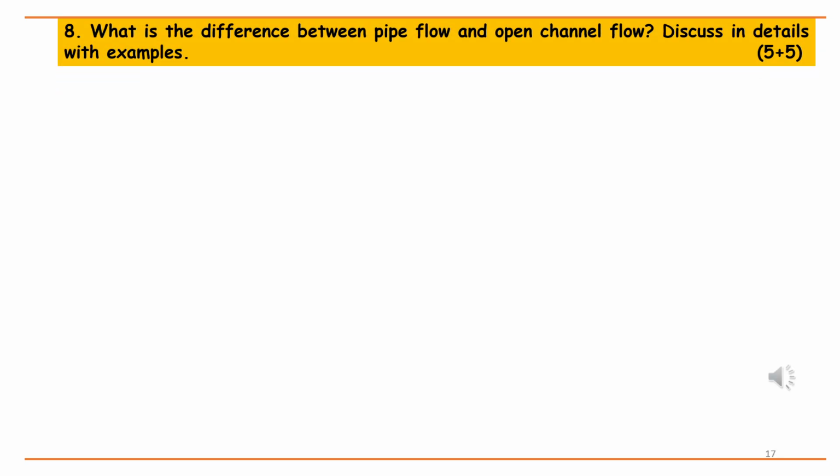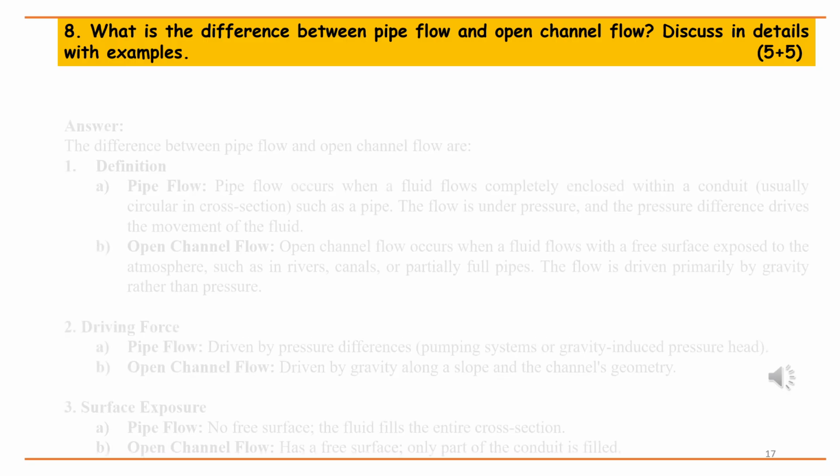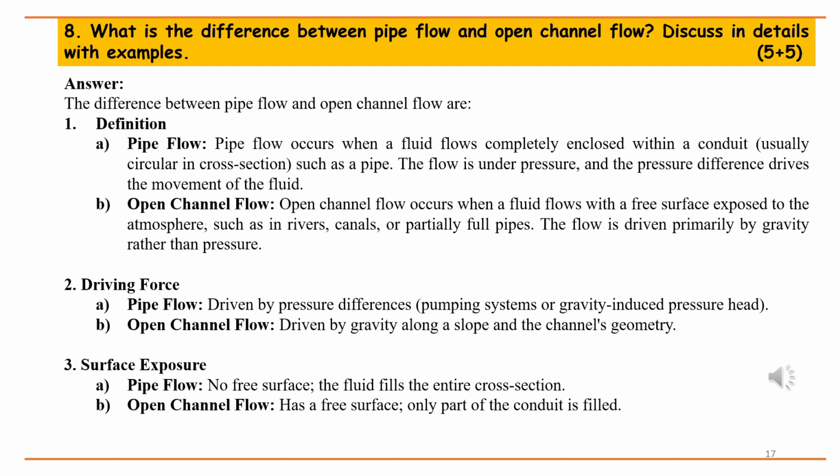8. What is the difference between pipe flow and open channel flow? Discuss in detail with examples. Answer: the differences between pipe flow and open channel flow are as follows. Definition. Pipe flow: pipe flow occurs when a fluid flows completely enclosed within a conduit, usually circular in cross-section, such as a pipe. The flow is under pressure, and the pressure difference drives the movement of the fluid.